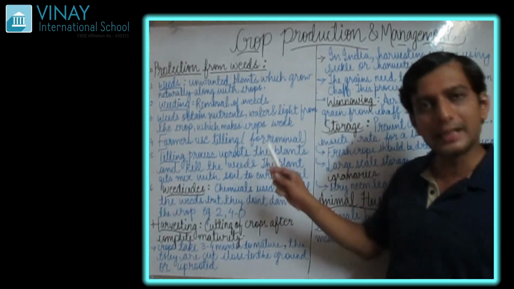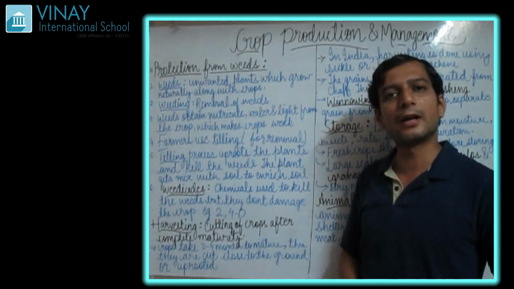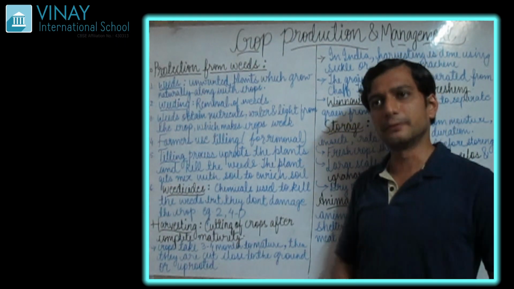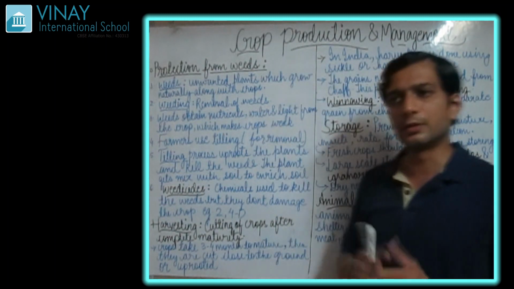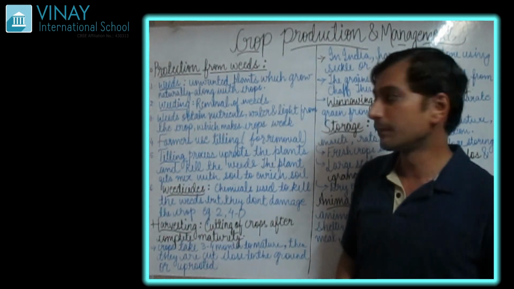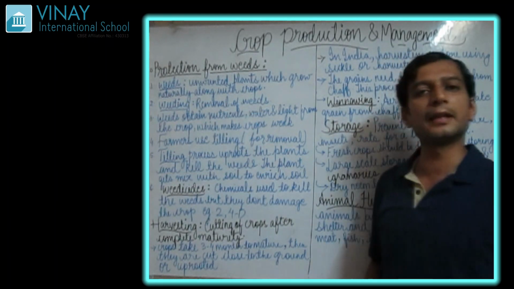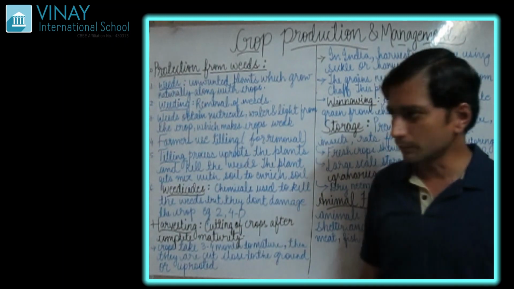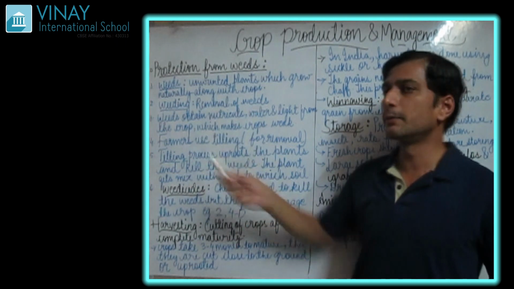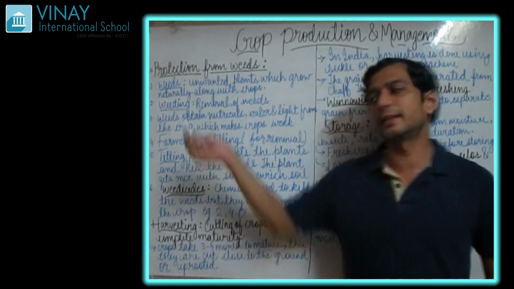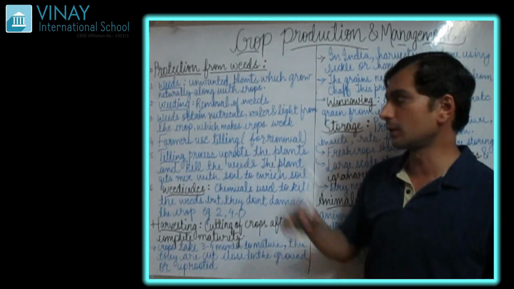Because of the lack of nutrients, our crops, from which we want good results and a good yield, are disturbed. So it is very essential that they should be removed from time to time whenever this type of plant grows with your soil or with your crop.